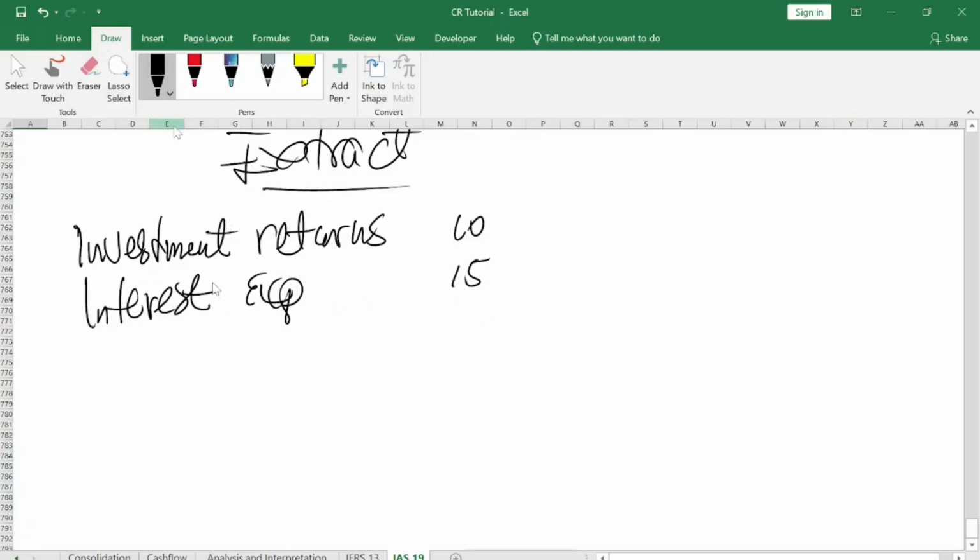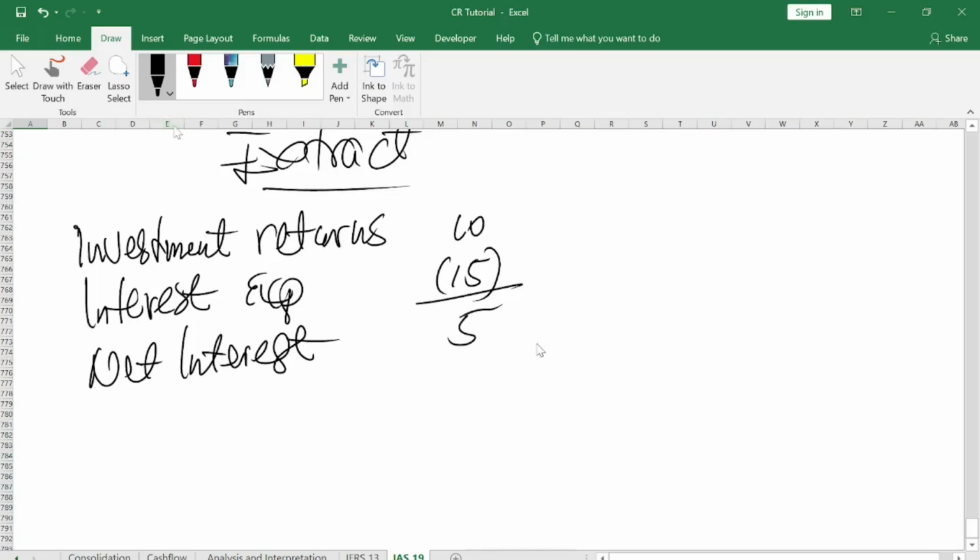Because that one is an expense, you put it in bracket. So when you find the difference between the interest returns and interest expense, it will give you the net interest, which is how much? Negative 5.